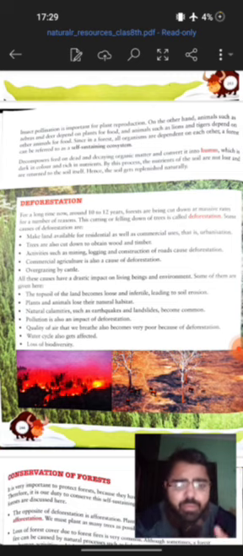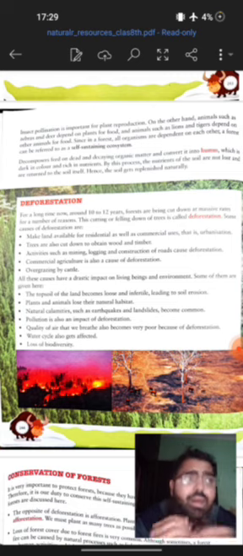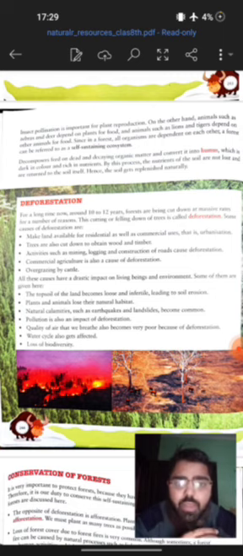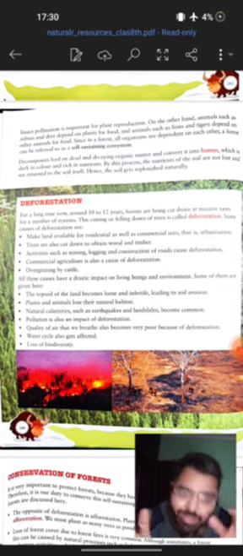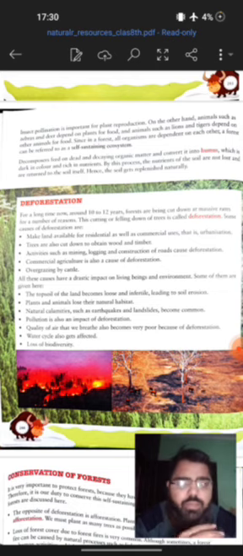Plants and animals are losing their habitat and all. Ultimately, deforestation has led to a sort of invitation for natural calamities. Then pollution is also impacted by deforestation, right? The quality of air, that is the AQI, air quality index, that you would have seen in the news and all, keeps on increasing. Means the quality of air is continuously decreasing, right? Biodiversity is getting lost, right?